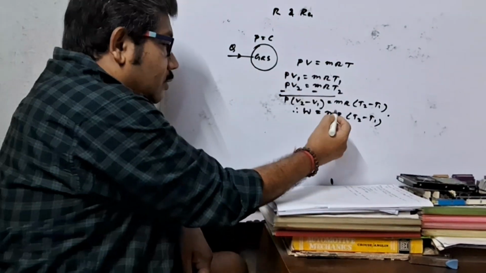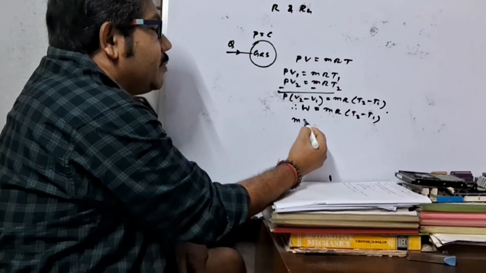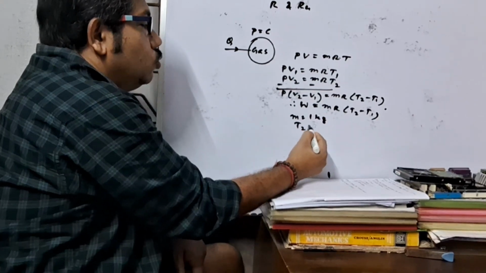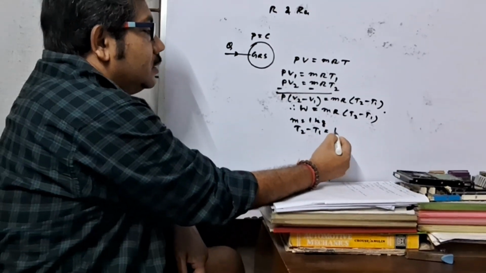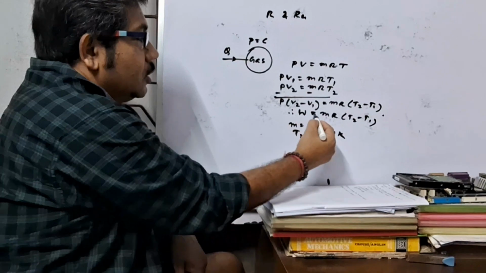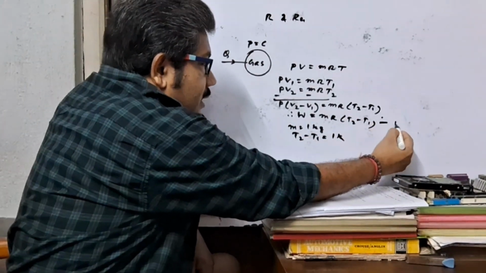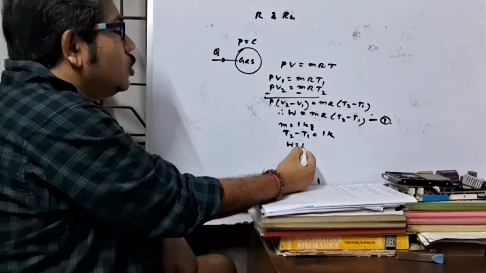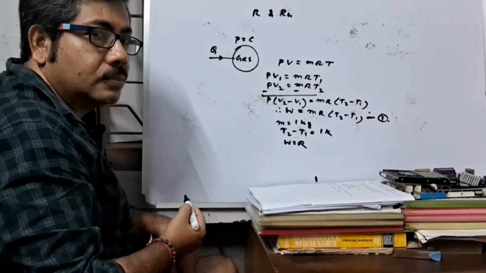Now, if m equal to 1 kg and T2 minus T1 is 1 Kelvin, then from this equation it may be written W equal to R.